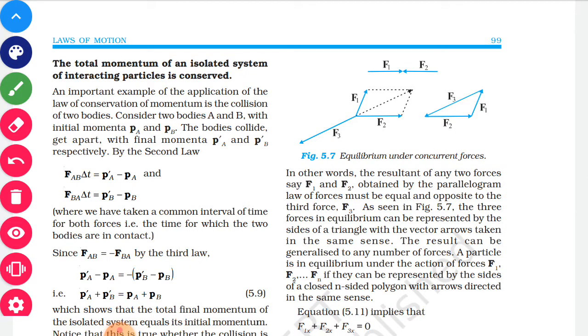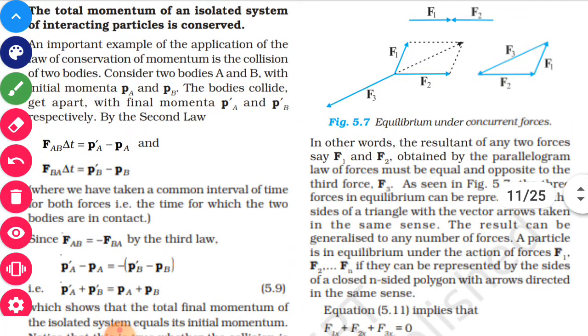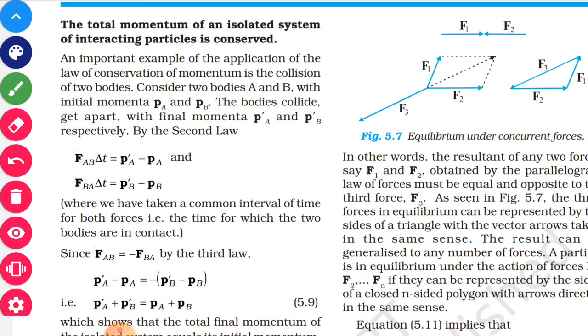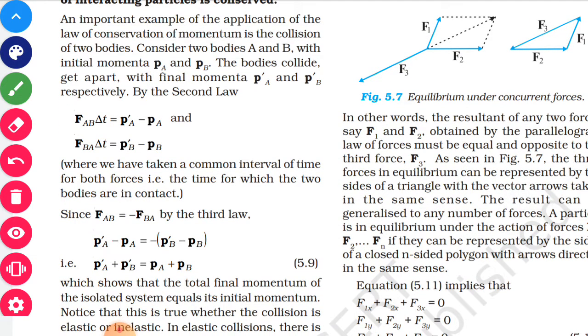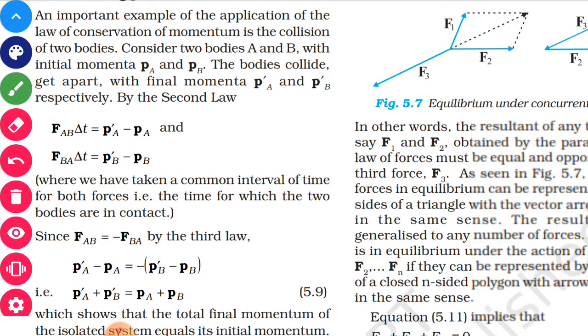So the total momentum of an isolated system of interacting particles is conserved. Further, an important application of the law of conservation of momentum is the collision of two bodies. Say, for example, there are two bodies A and B with initial momenta PA and PB, and when there is a collision, their final momenta are PA prime and PB prime.